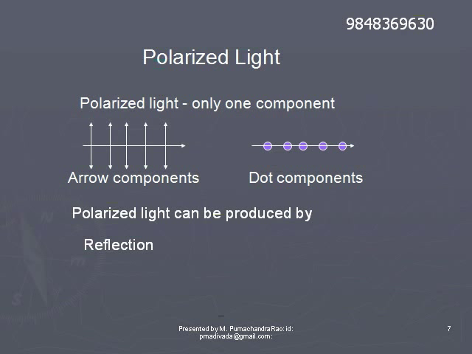The methods of producing polarized light are reflection, refraction, and double refraction. Now let us study them in detail.